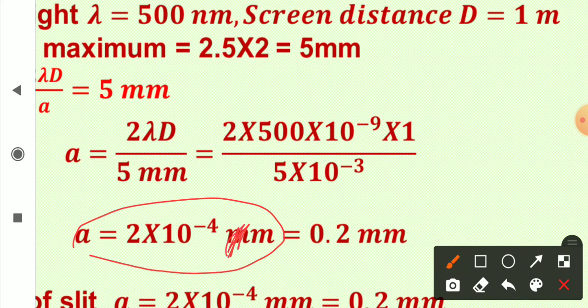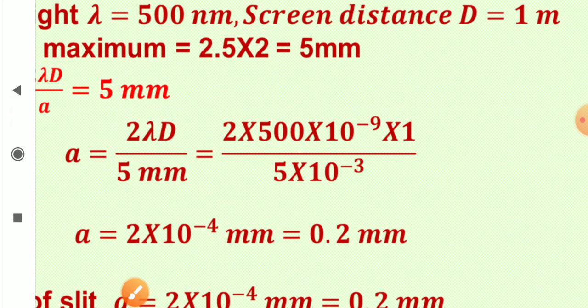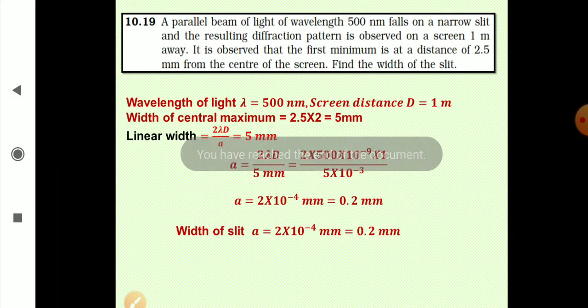Sorry, this is meter, not millimeter. And this is equal to 0.2 millimeter. So the width of the slit is 2 into 10 to the power minus 4 meter or 0.2 millimeter. So you have to understand the given situation in questions, and along with the derivation, simple numericals are asked on it.